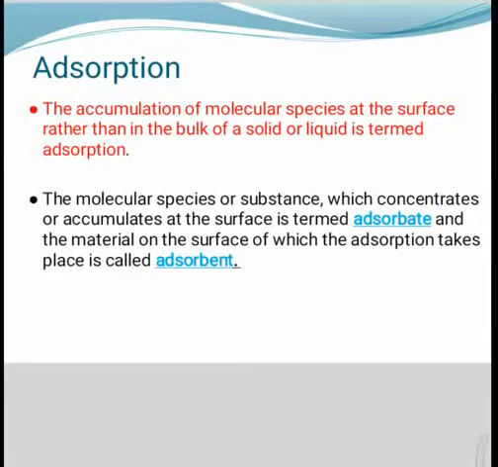Surface chemistry is the branch of physical chemistry which deals with the phenomena that occur at the surface or interface. The limit line which separates two bulk phases is known as surface or interface. The interface or surface is represented by separating the bulk phases by a hyphen or slash.